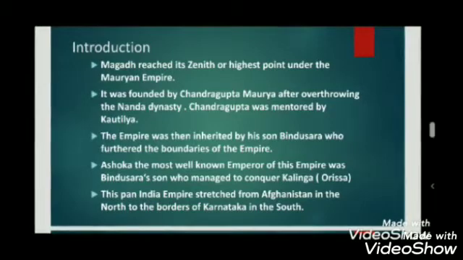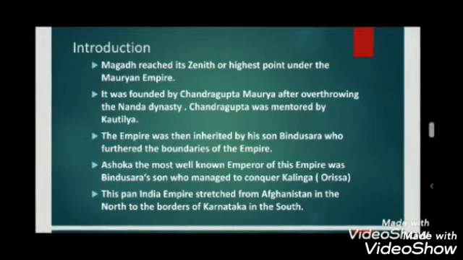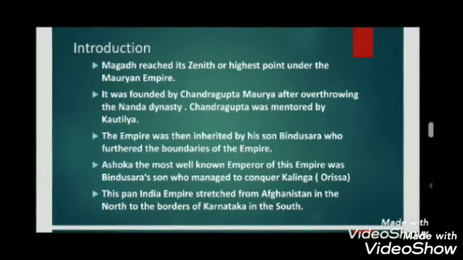Ashoka not only conquered Kalinga, which had remained unconquerable till date, but he also brought in a lot of changes and reforms within the administration that resulted in him gaining the title Chakravartin Samrat.